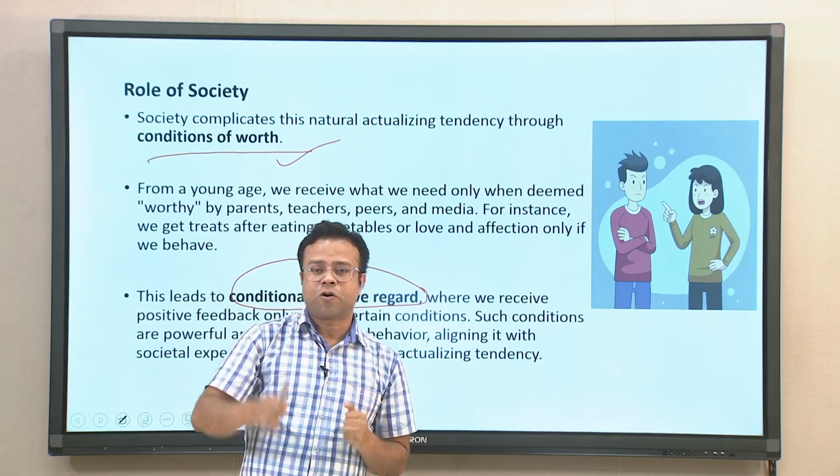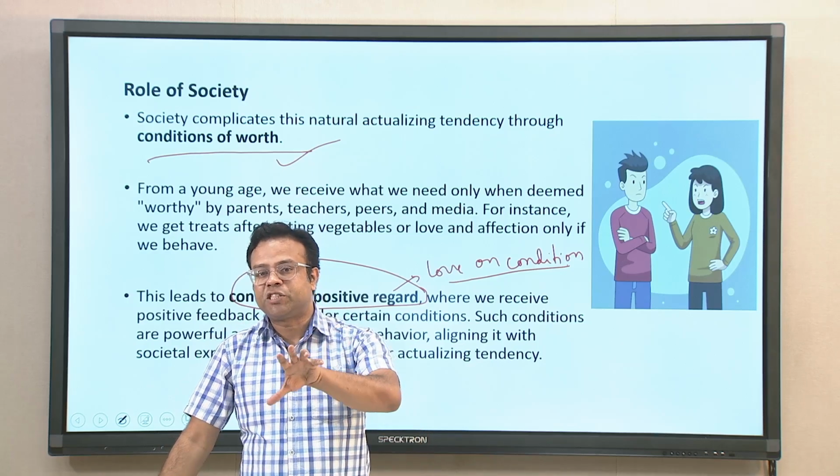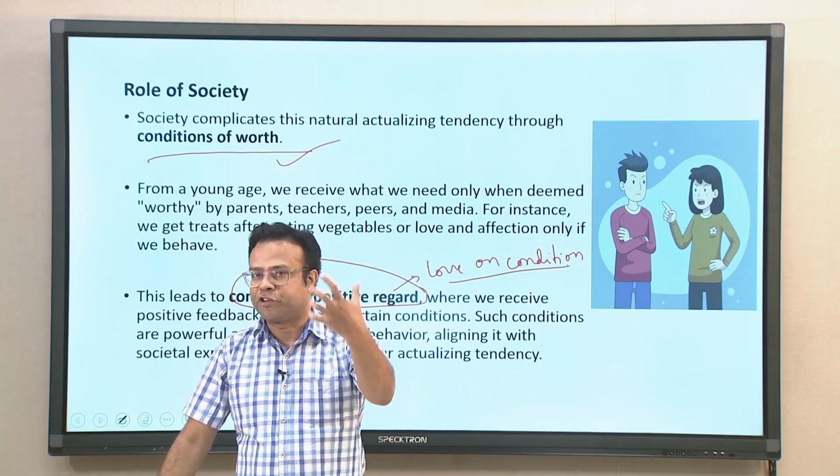So that is the idea called conditional positive regard. So you get love and affection on condition. So in society everything becomes conditional. So positive regard becomes conditional positive regard, where we receive positive feedback only under certain conditions, and these conditions are very powerful, because we all want to get positive regard. So that is a very important motivation.